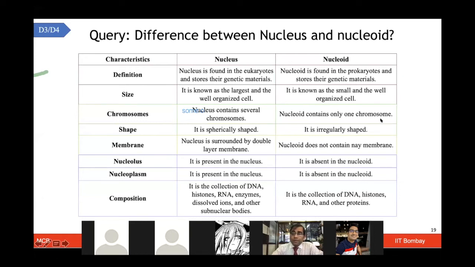Nucleoids contain only one set of chromosomes. It is irregularly shaped, does not contain any membrane. Nucleolus is another organelle which is absent in the nucleoid. And nucleoplasm is the material lying surrounding that, which is absent in the nucleoid. So I'm not going to ask again this kind of detailed comparison of nucleus and nucleoid, but there is a difference between these, and these are much more detailed explanations if you really want to understand how nucleoid is different. Nucleoid is just a small part of the nucleus and not found in all the cells.